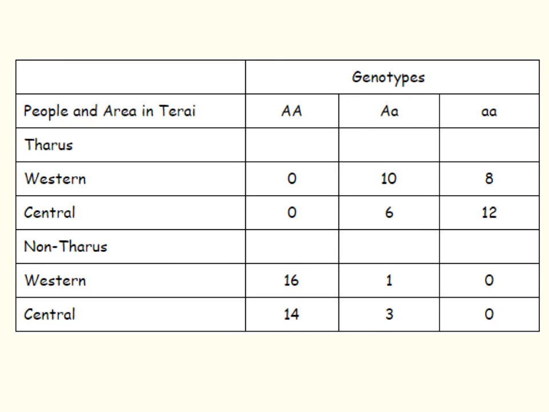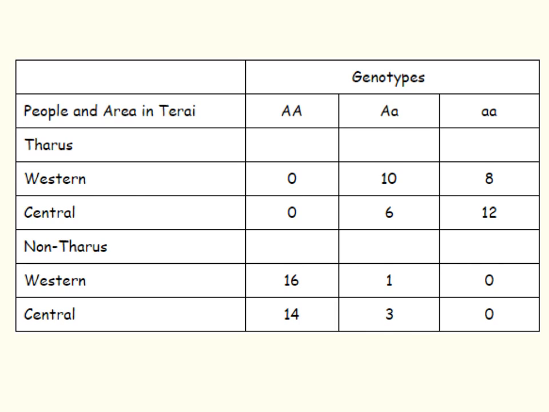So if the people in Terai were all one population in Hardy-Weinberg equilibrium, what pattern would you expect for their genotypic frequencies? Take a minute to think about that. The answer is that we would expect their genotypic frequencies to be the same in both the Tharu here and the non-Tharu people that are living here if they're in Hardy-Weinberg equilibrium.